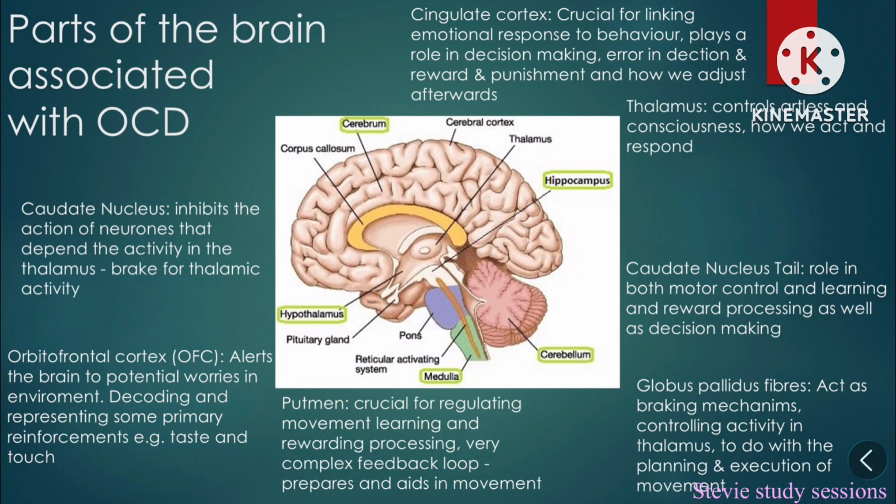Globus pallidus fibres act as a braking mechanism. They control activity in the thalamus to do with planning and execution of movement. The caudate nucleus tail has a role in both motor control, learning, reward processing, and decision making. The thalamus controls alertness, consciousness, and how we act and respond to things. Cingulate cortex is crucial for linking emotional responses to behavior. It plays a role in decision making, detecting errors, reward and punishment, and how we adjust afterwards.